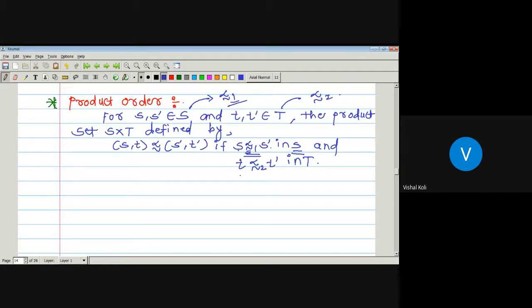Again T is related to T dash with this relation, since T and T dash are the elements of capital T, and on capital T the relation defined is precedes 2, where ordered pair st and ordered pair s dash t dash are belonging to the Cartesian product of these two sets, and now it is called the product order.